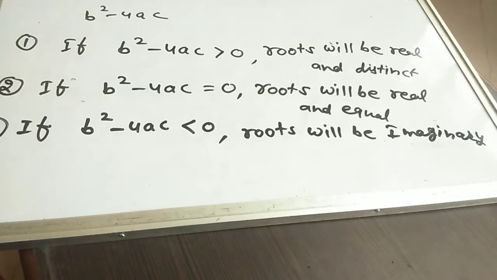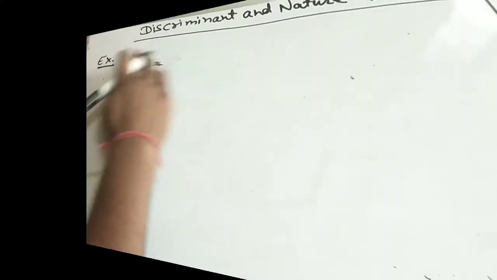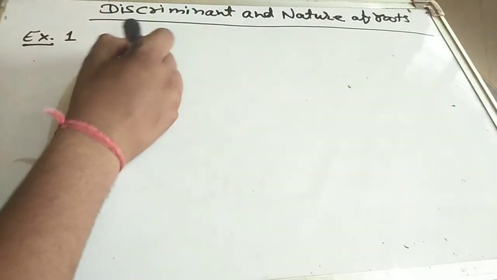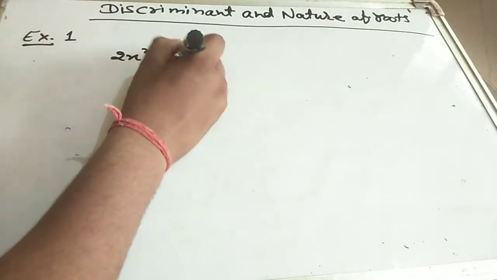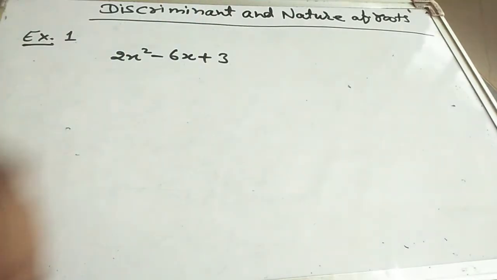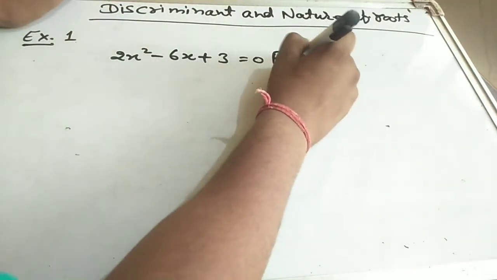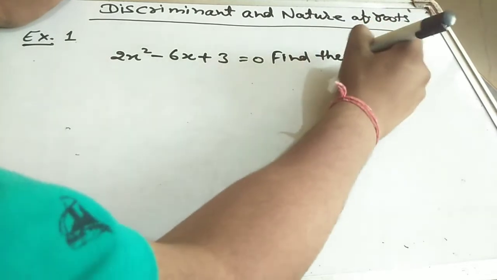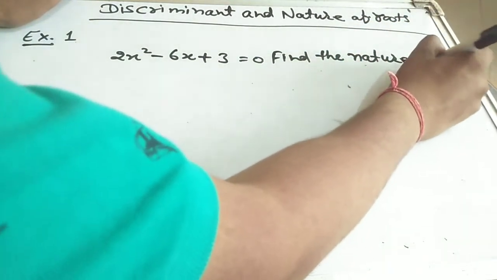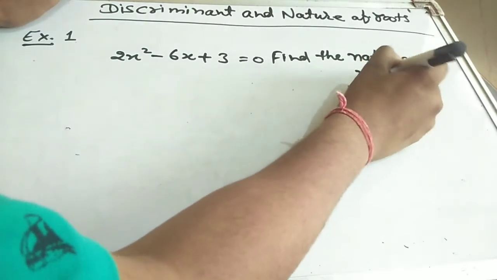So let us take an example. Example first: 2x square minus 6x plus 3 equal to 0. Find the nature of roots.